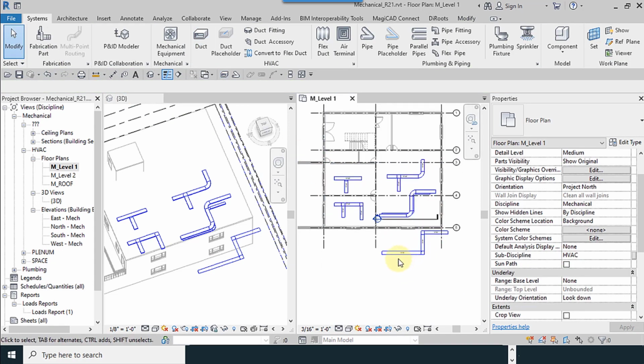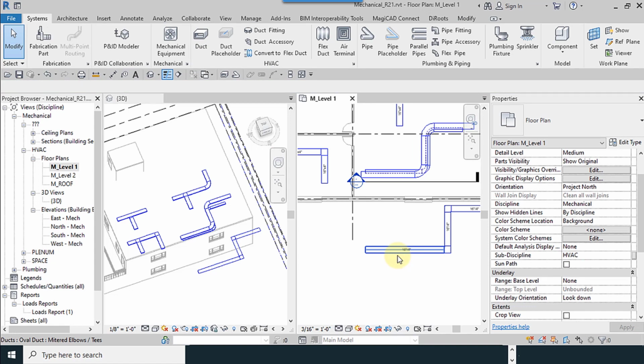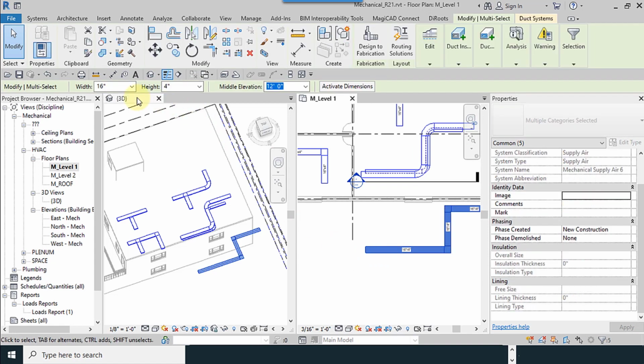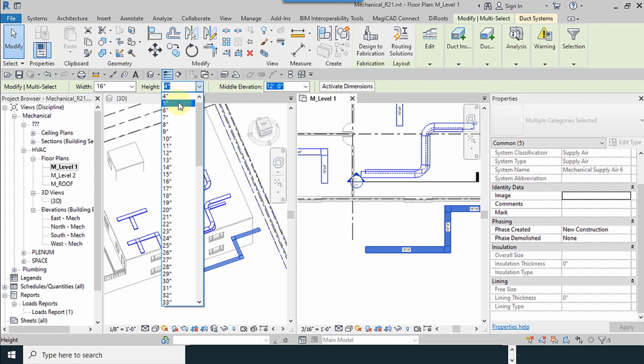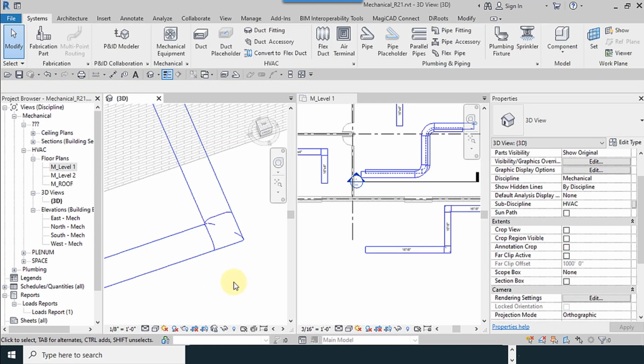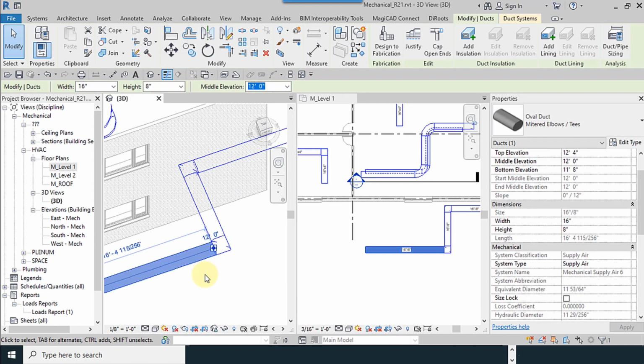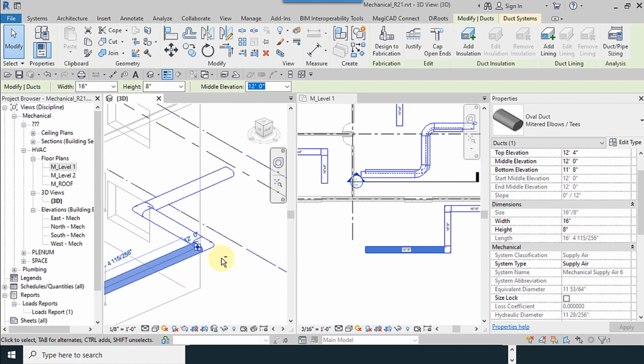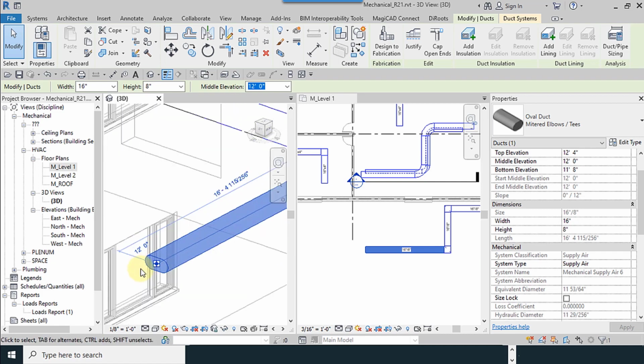I increase the height for these types of ducts. I select tab and I increase the height to 8 inches. There is an oval shape duct.